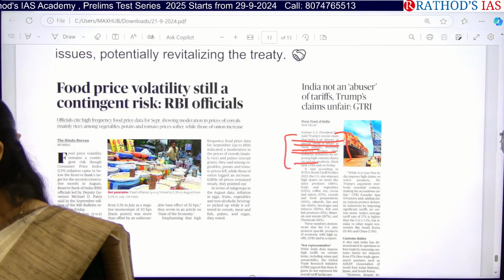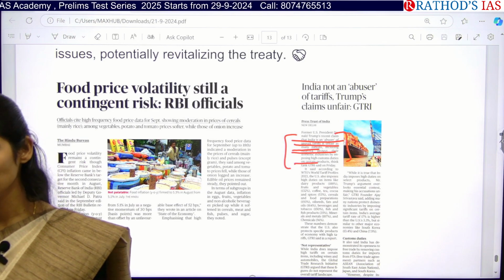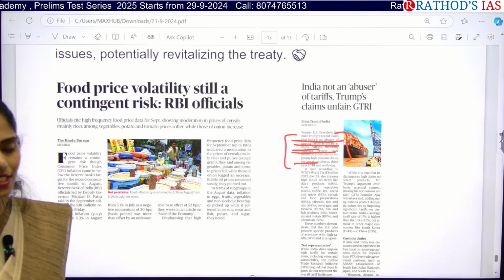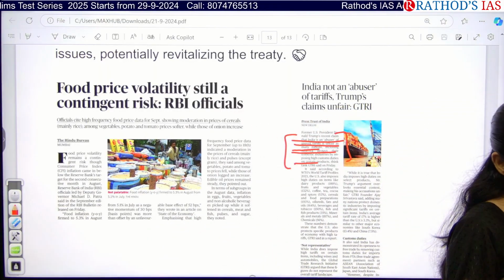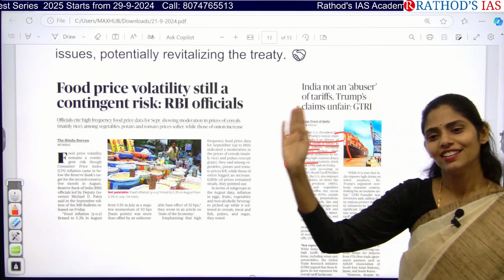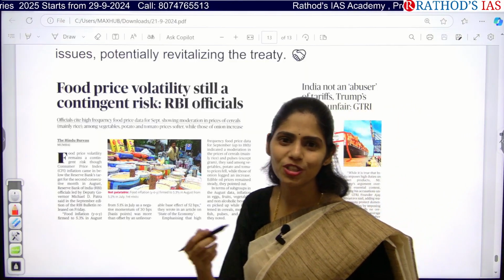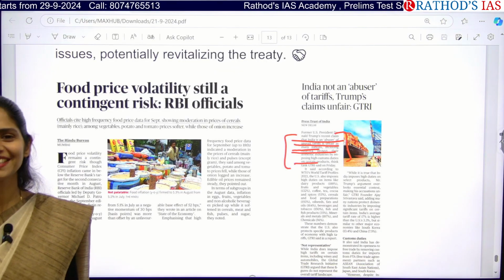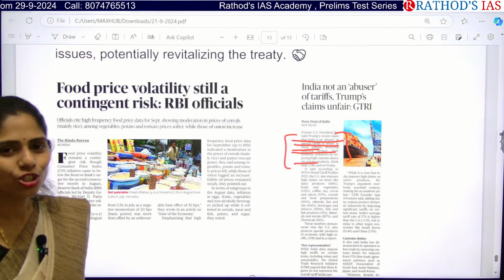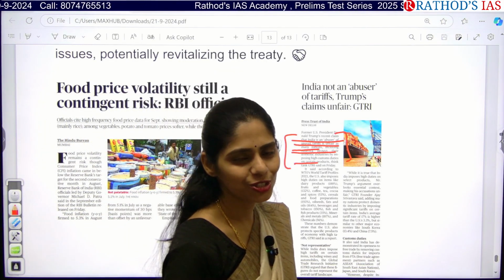Yes, US elections are there, Sri Lanka elections are also there, and we will be getting results soon. Then again we have to see which government will be formed and how India's relations with that country are going to change. Let us see who will form the government. So these are the important topics from today's Hindu newspaper.